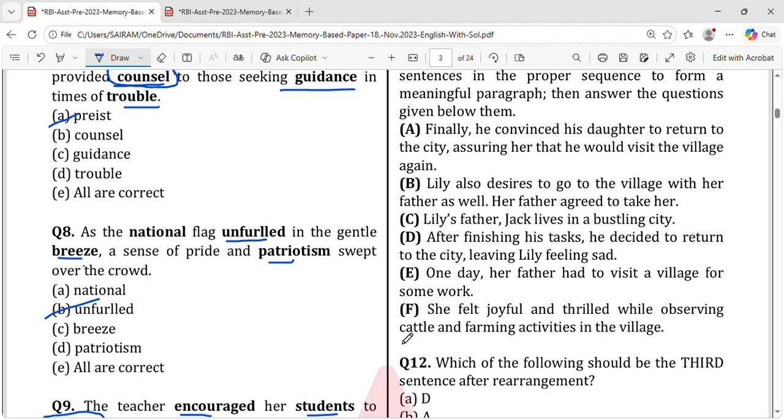So English you won't get everywhere. Even in railways you don't get English. In SSC you do get English, reasoning, and quants, and you'll have some computer knowledge questions or GK. No, computer knowledge. Yes, computer knowledge. So these you'll get.